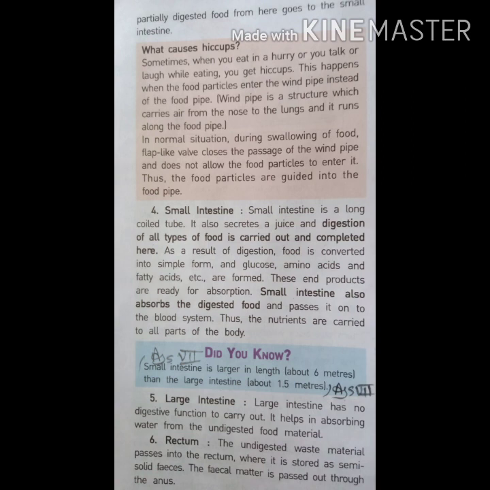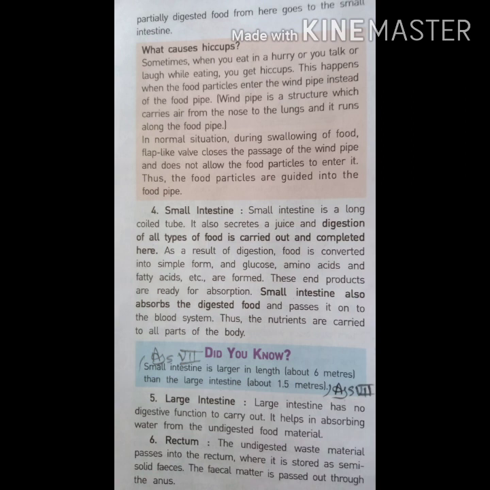Okay. Then the large intestine. The large intestine does not carry any function regarding the digestion process, but it helps in absorbing certain salts and excess water from the undigested food. Next is the rectum.